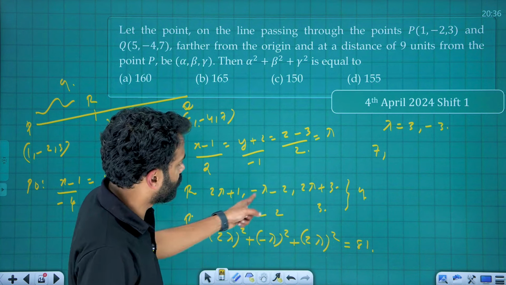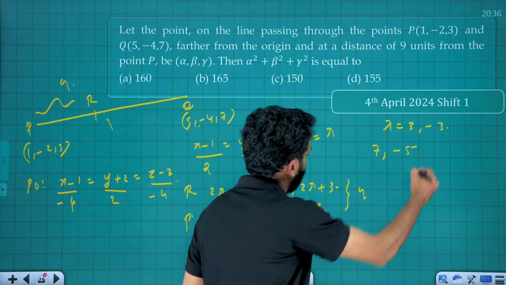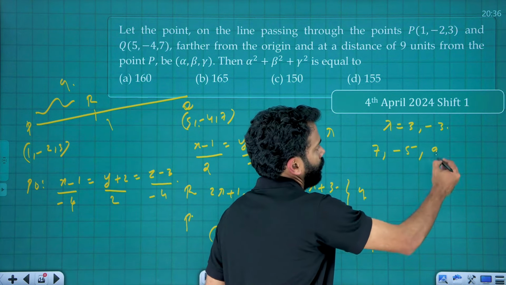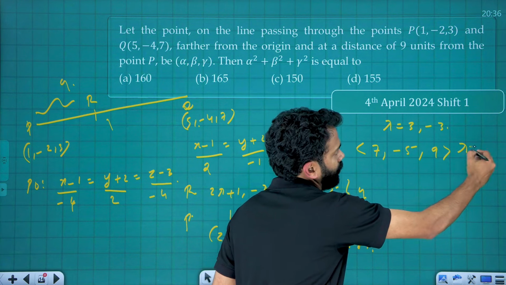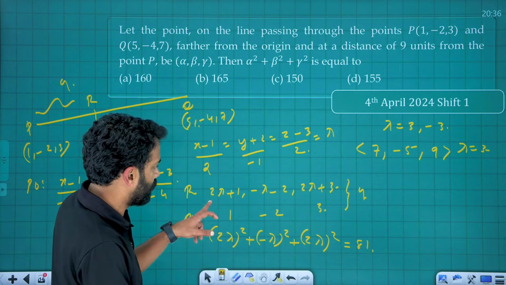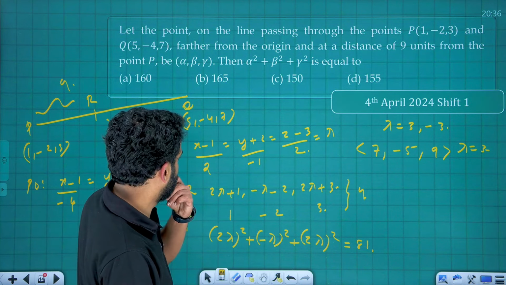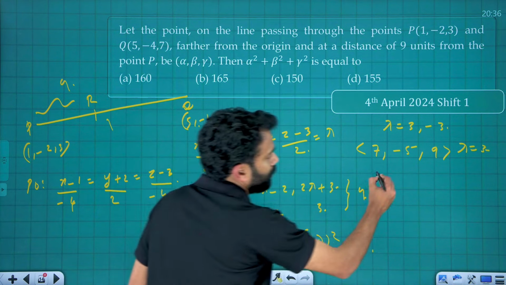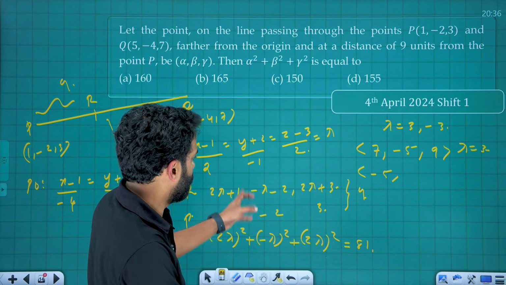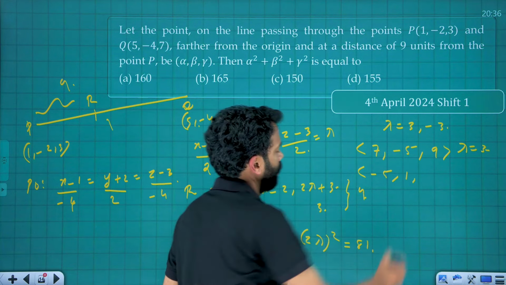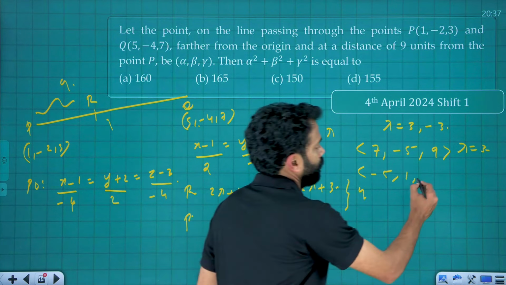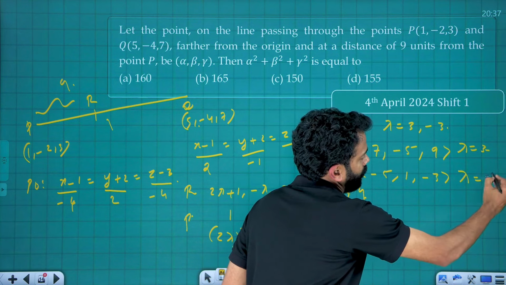Okay, and minus 3 minus 2, that is minus 5. 2 lambda plus 3, that is 6, 9, right? That is 9. Okay, that is the first one. If lambda is equal to minus 3, you will get minus 6 plus 5, that is minus 5 comma, minus of minus 3, that is 1, and 1 minus 6 plus 3, right? Minus 3, if lambda is equal to minus 3.